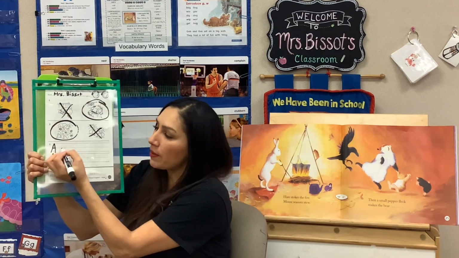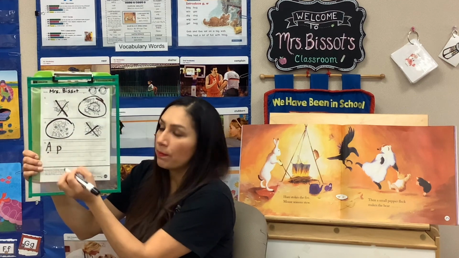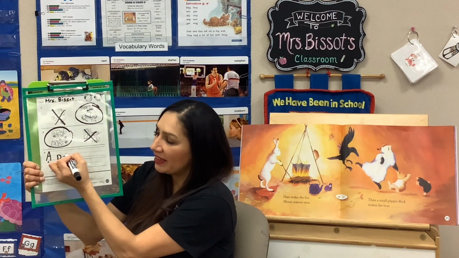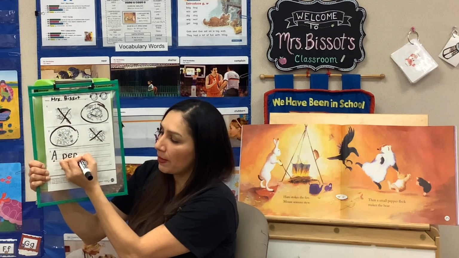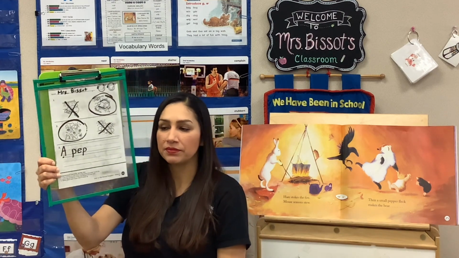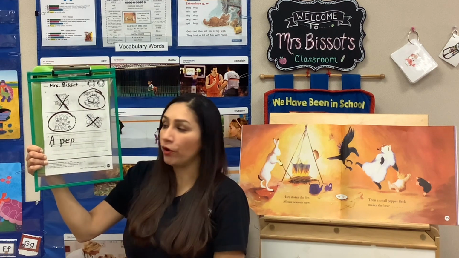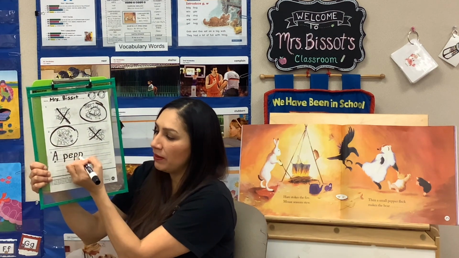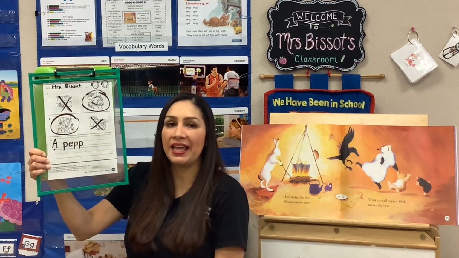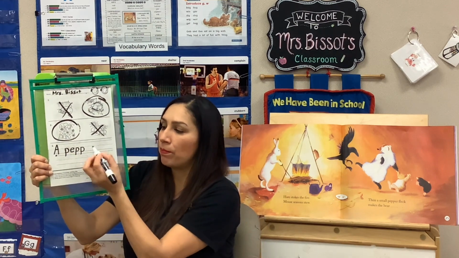Make sure you have space. P, p, e, p, another P. Pep. And pepper actually has another P, an extra P. Makes E stay E. So it says pepper.